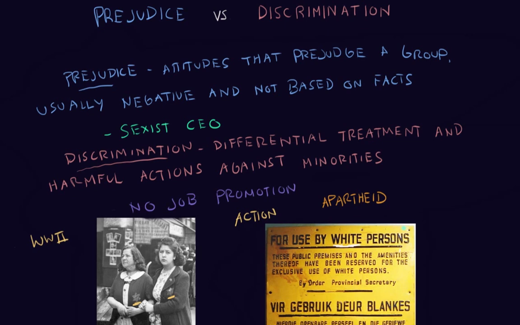So just in review, now we know that prejudice is just a negative attitude which is not based on any facts, and that discrimination is acting on that negative attitude.